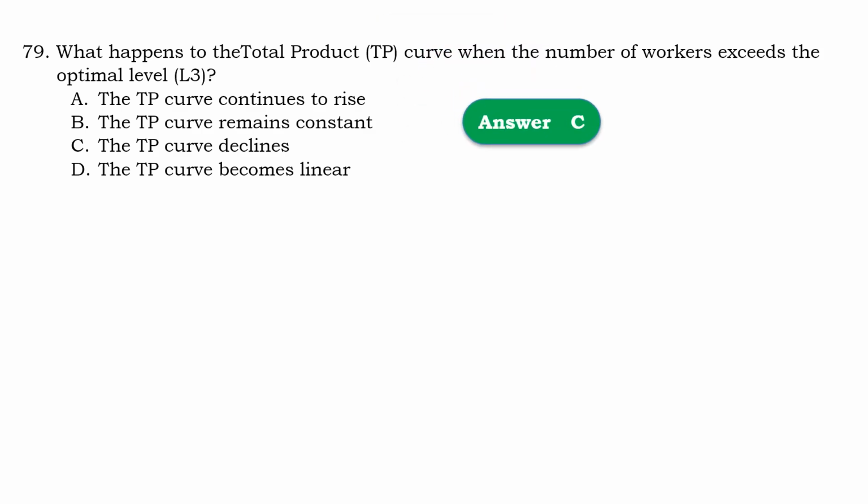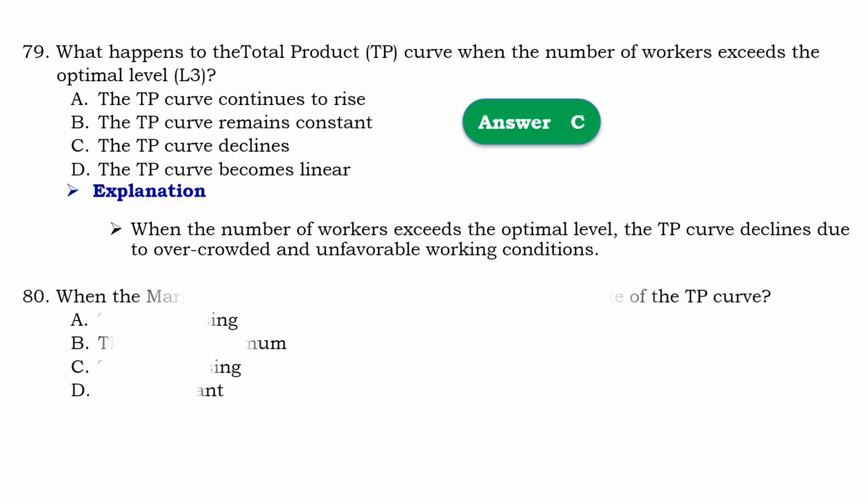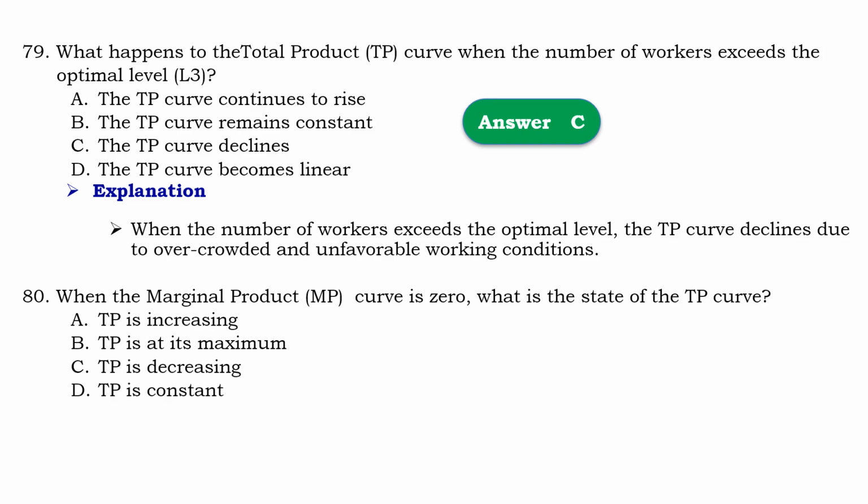So that should be C, the total product curve declines. Means that when the number of workers exceed the optimal level, the total product curve declines due to the overcrowded and unfavorable working condition. Question number 80. When marginal product curve is 0, what is the state of total product curve?